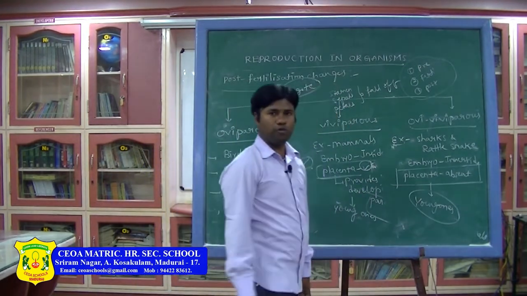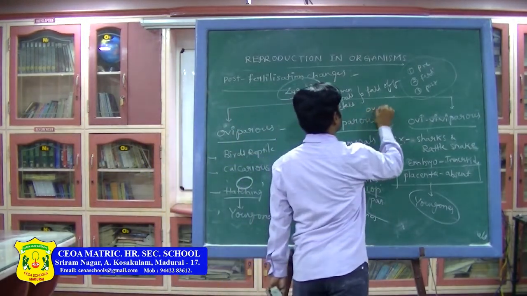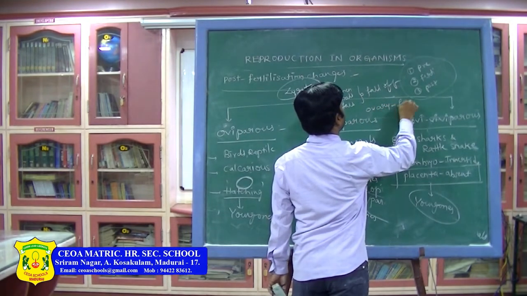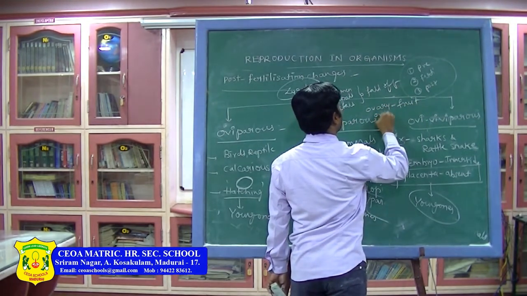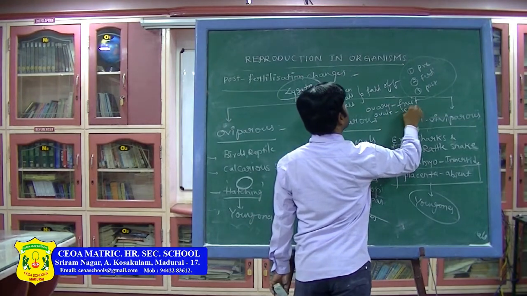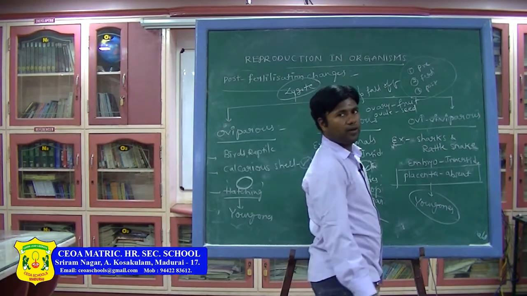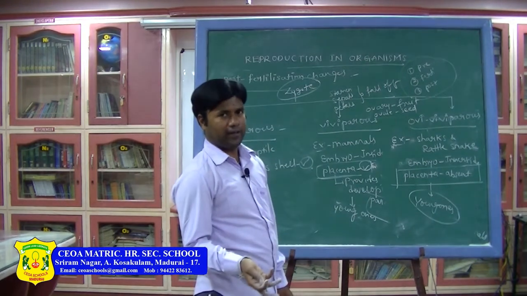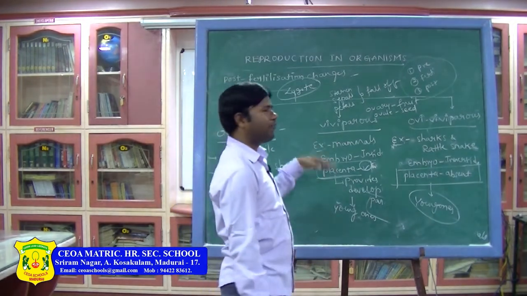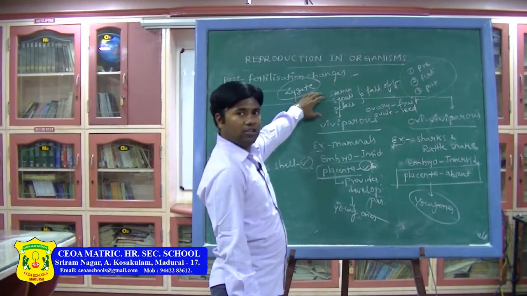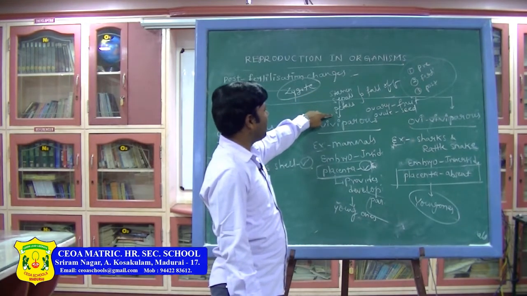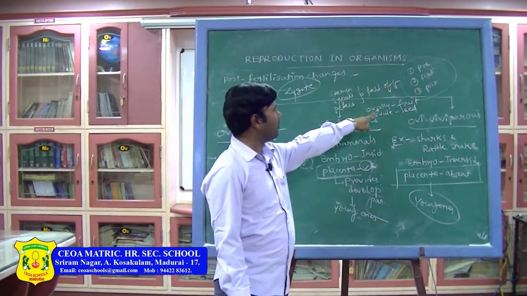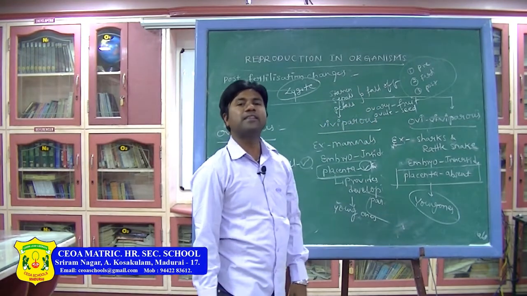The ovary will become the fruit. Then the ovule will become the seed. So like that, these are the post-fertilization changes we observe in plants: stamens, sepals, petals fall off, the ovary becomes the fruit and the ovule becomes the seed.